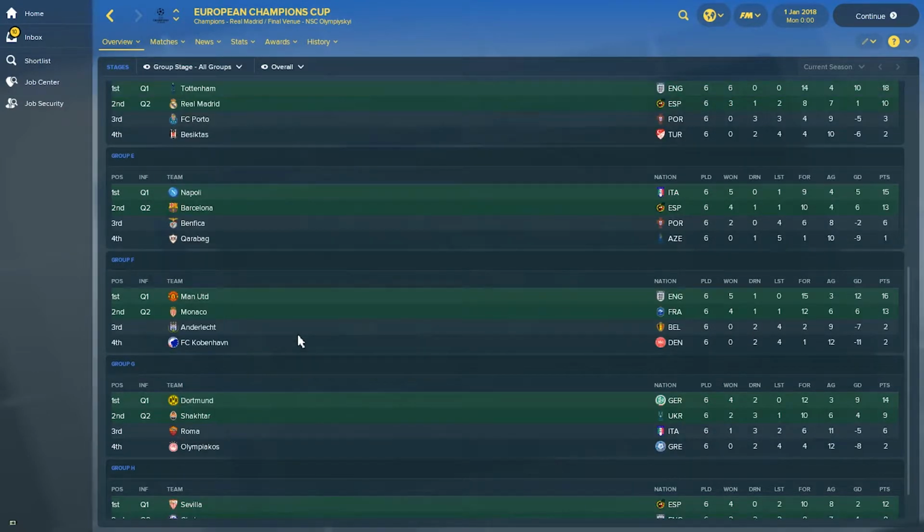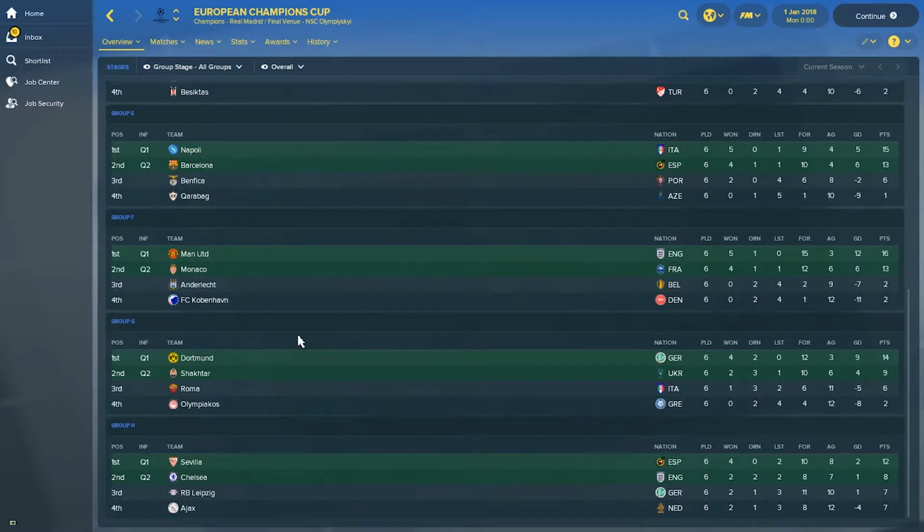Group F has Manchester United qualifying with Monaco. Group G, Dortmund and Shakhtar have qualified on the expense of Roma and Olympiacos. Group H, Sevilla and Chelsea have qualified for the expense of Red Bull Leipzig and Ajax.